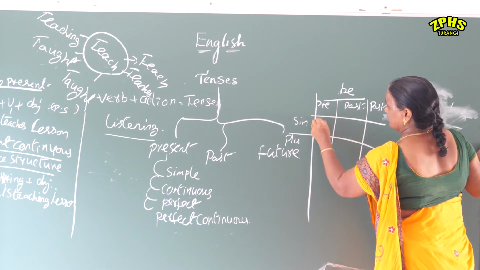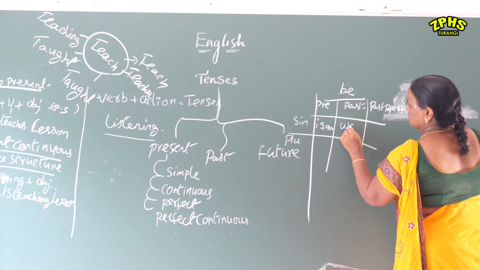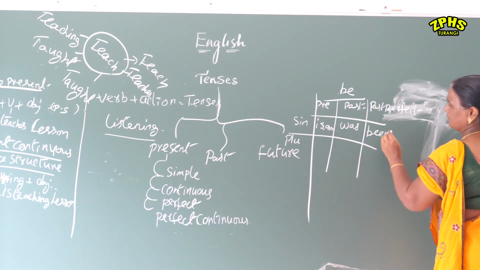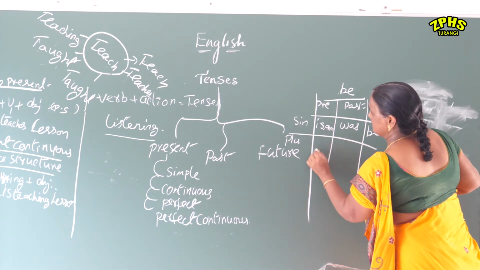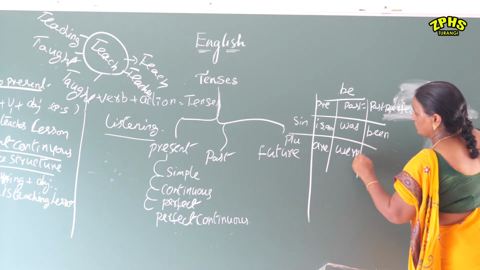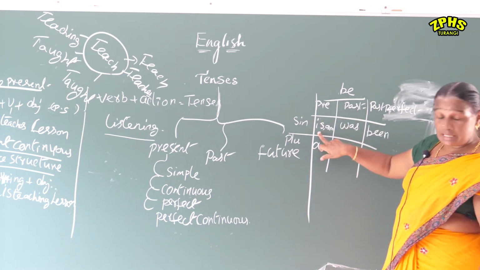Present tense singular: is, am. Past tense: was. Past perfect tense: been. Plural: present tense are, past tense were, past perfect tense been.